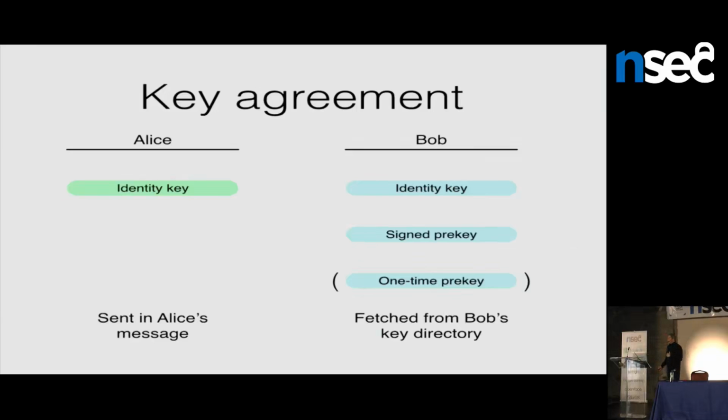So how do we do that? In an RSA world, if we were using RSA cryptography instead of elliptic curve cryptography, we could just think of this as a public key encryption problem. So Alice could take all of Bob's 2 or 3 public keys. She could encrypt secrets to each of those public keys, hash those secrets together, and call that the session key.